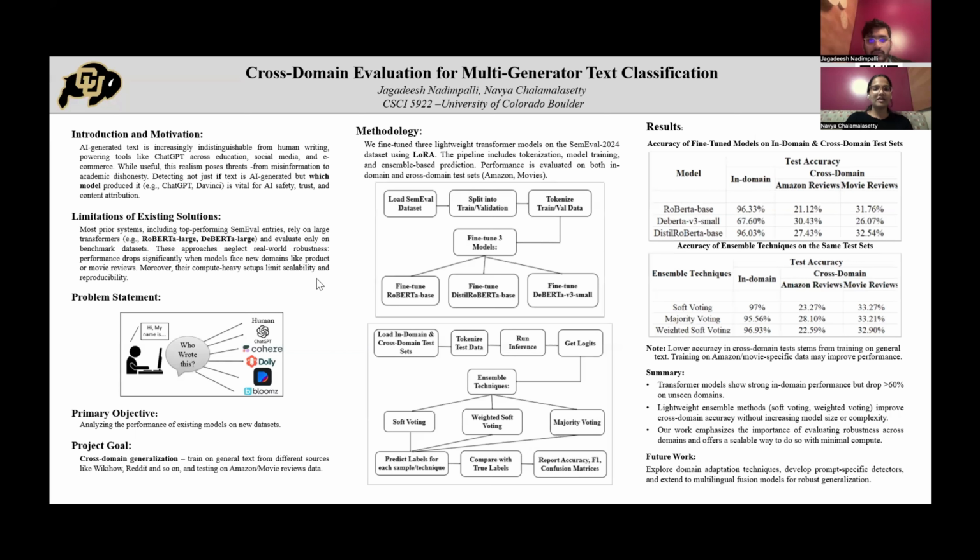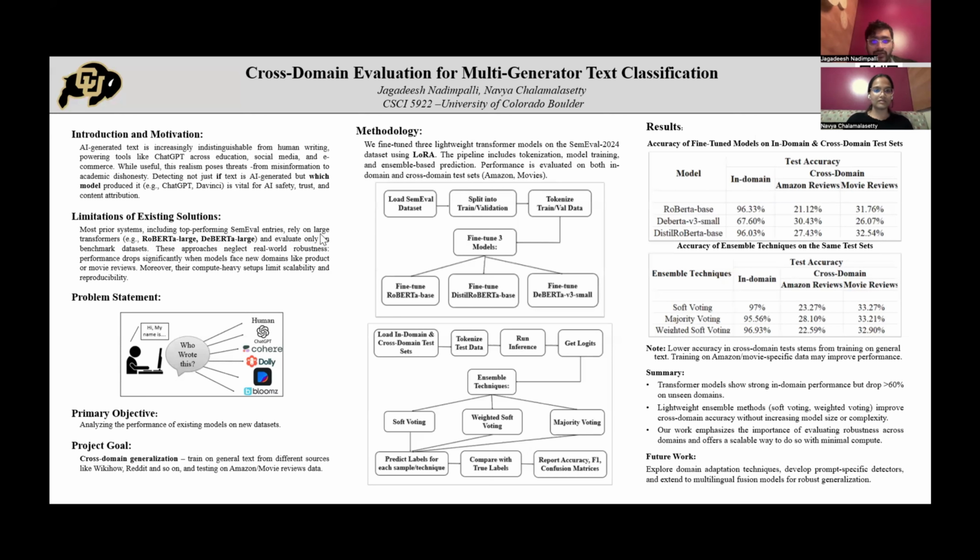But here is the catch. Top performing systems usually work well only on benchmark datasets. They fail to generalize when the data comes from real world sources like Amazon reviews or movie comments. That's the gap our project tries to address. So, the goal of our project is cross domain generalization. We train models on general internet content and then test them on new unseen domains like product reviews and movie reviews. Now, I'll hand it over to my teammate who will walk you through how we have built the system from end to end.